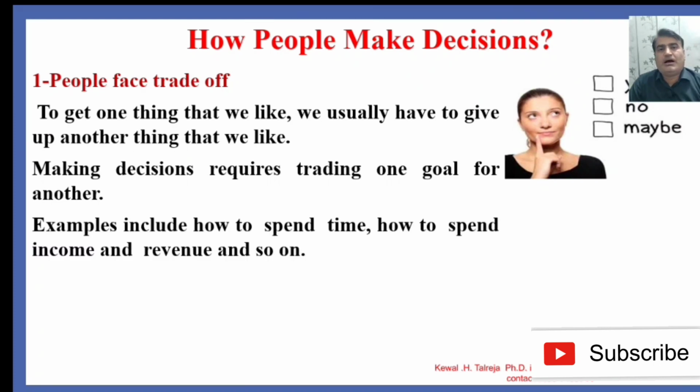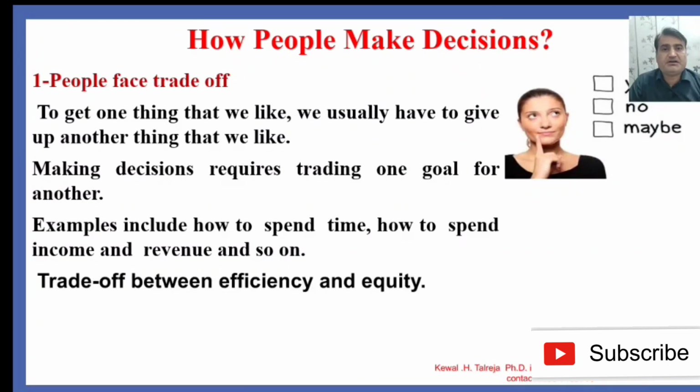For example, how to spend time, whether I should spend my time on education or watching a movie, or how to spend my income, whether I should buy butter and milk or guns. So we have to make a choice while spending. People face trade-offs in terms of efficiency and equity.